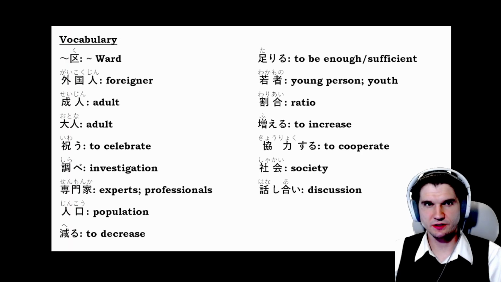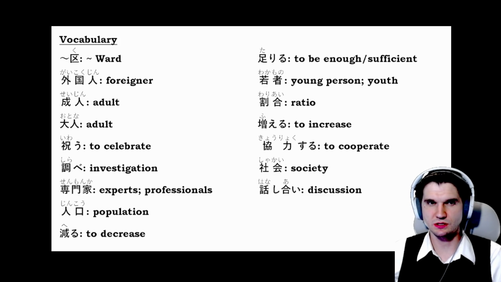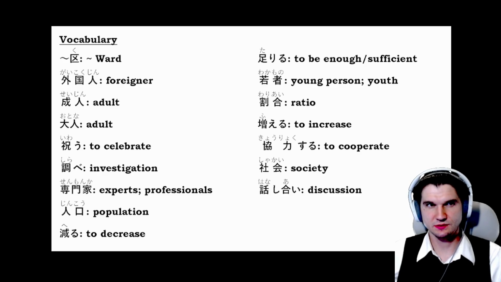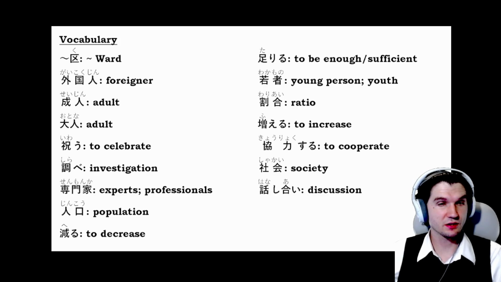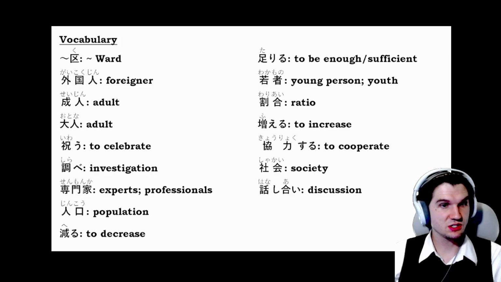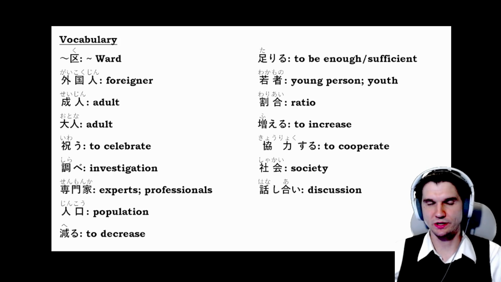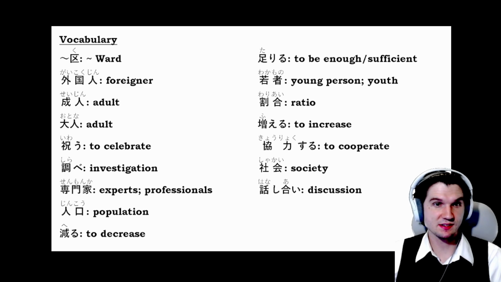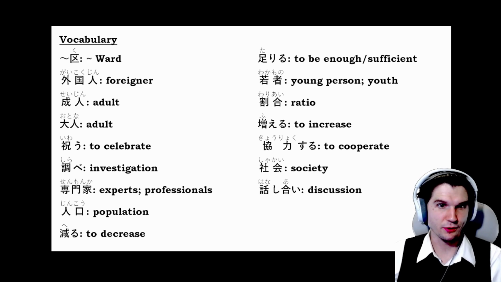Okay, so here is our vocabulary list from the article. We have ku, which is a ward, as in a ward in Tokyo. We have 外国人, which is a foreigner. 成人, which is an adult. 大人 is another word for adult. This can also be something more like a grown-up, whereas 成人 is like a legal term when you're considered an adult legally. 大人 is kind of someone who's considered to be grown up.